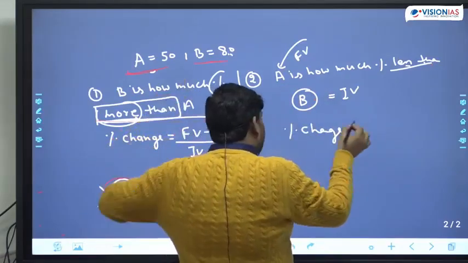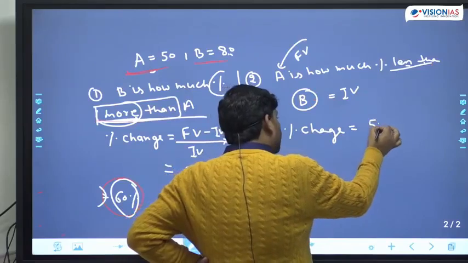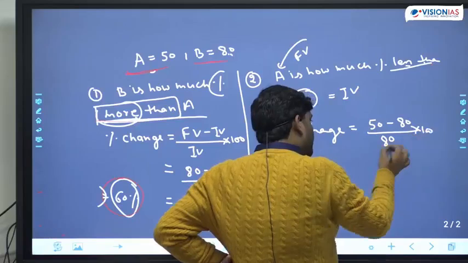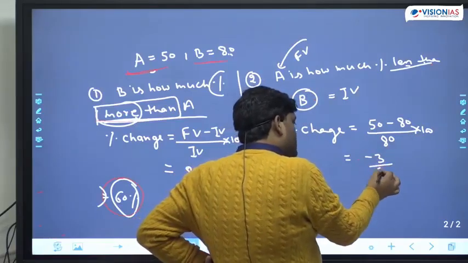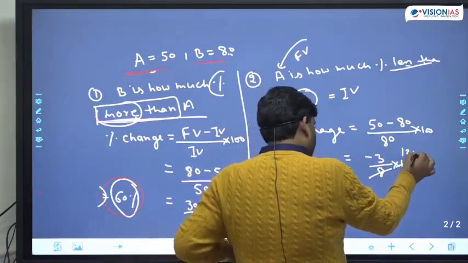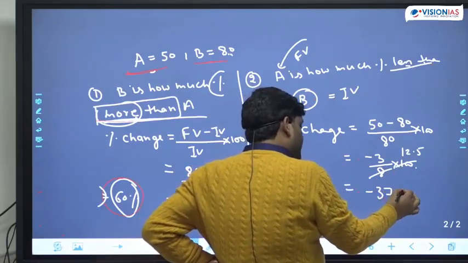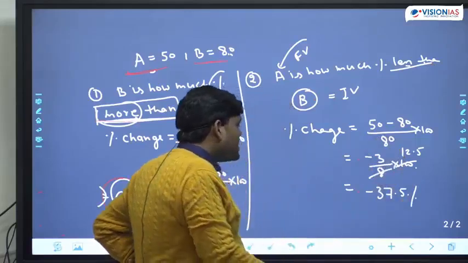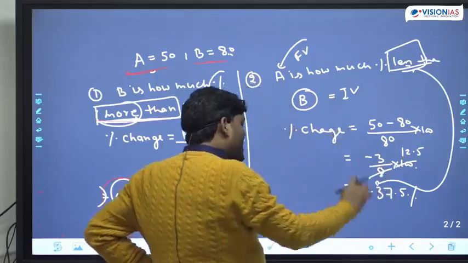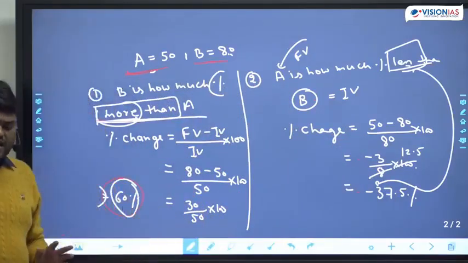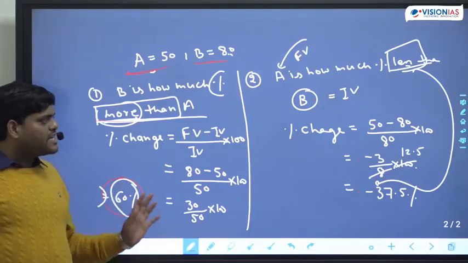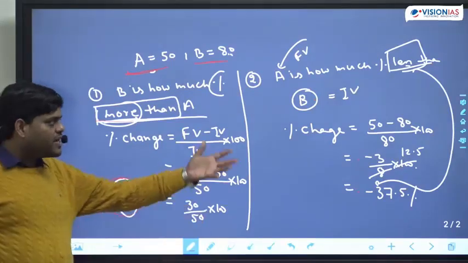Final value is A. That means (50 minus 80) upon 80 into 100, which is minus 3 upon 8 into 100, which is minus 37.5%. And if you see, the word less is there, and along with less the negative sign is coming. That means whatever we have done is absolutely right. So you can verify your answer also according to this logic.